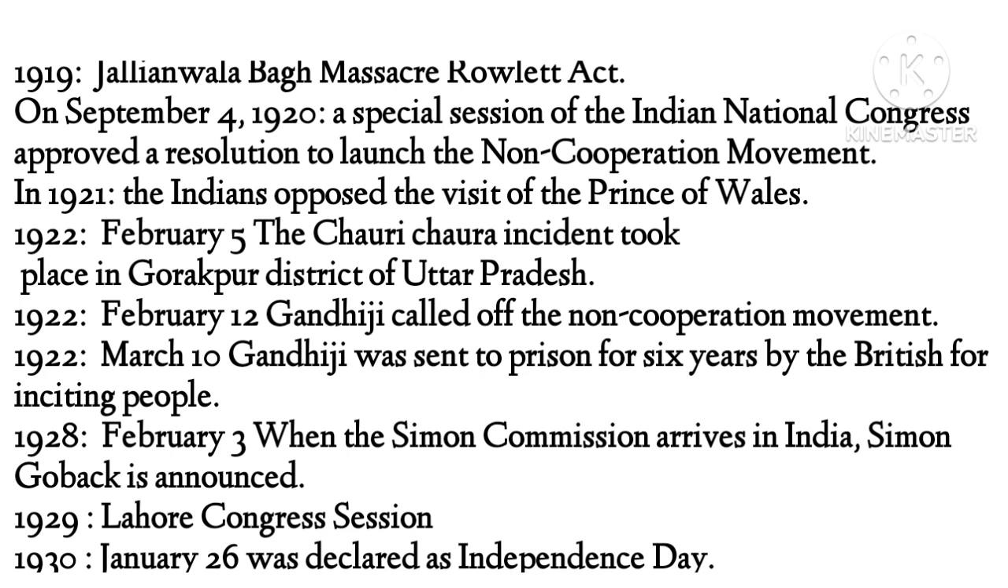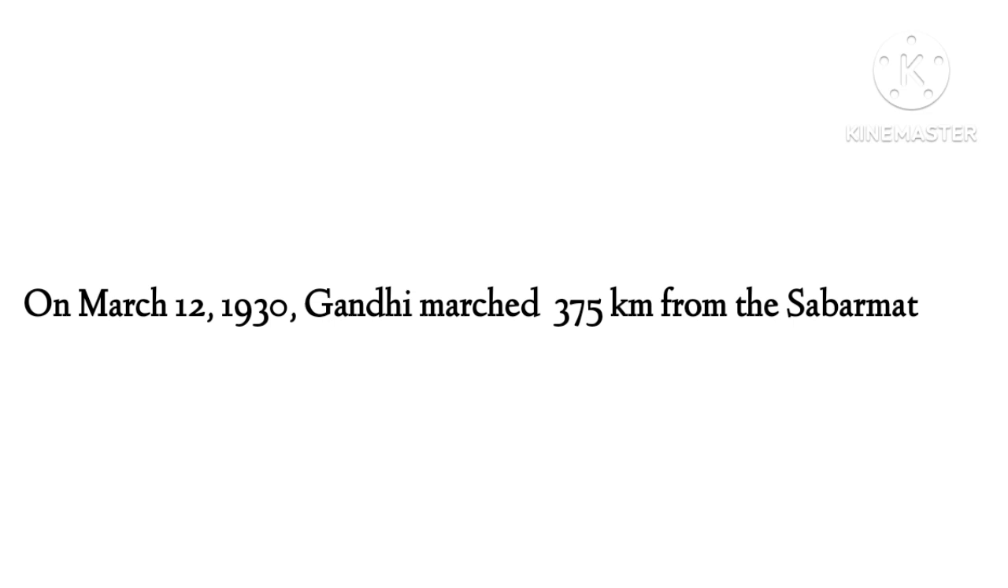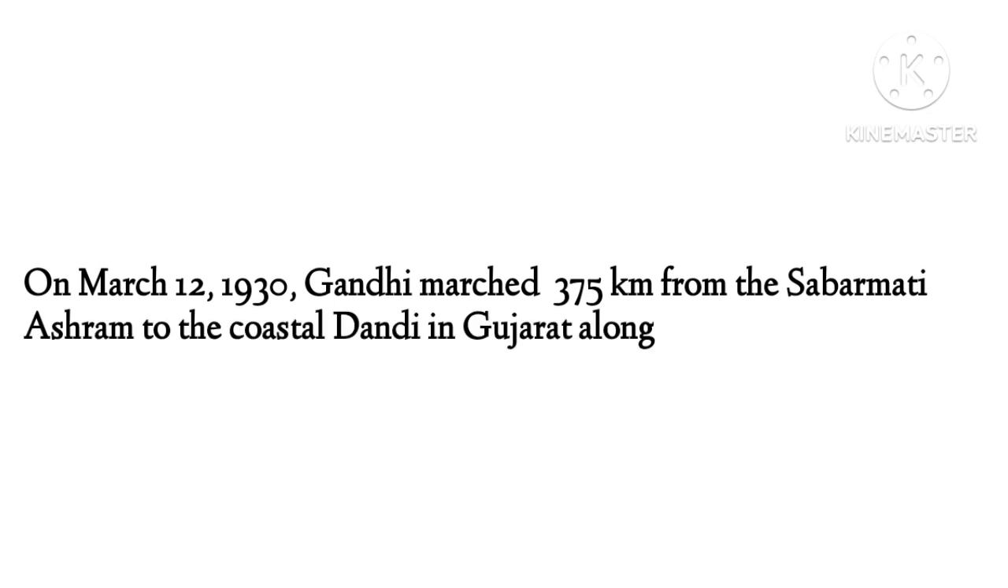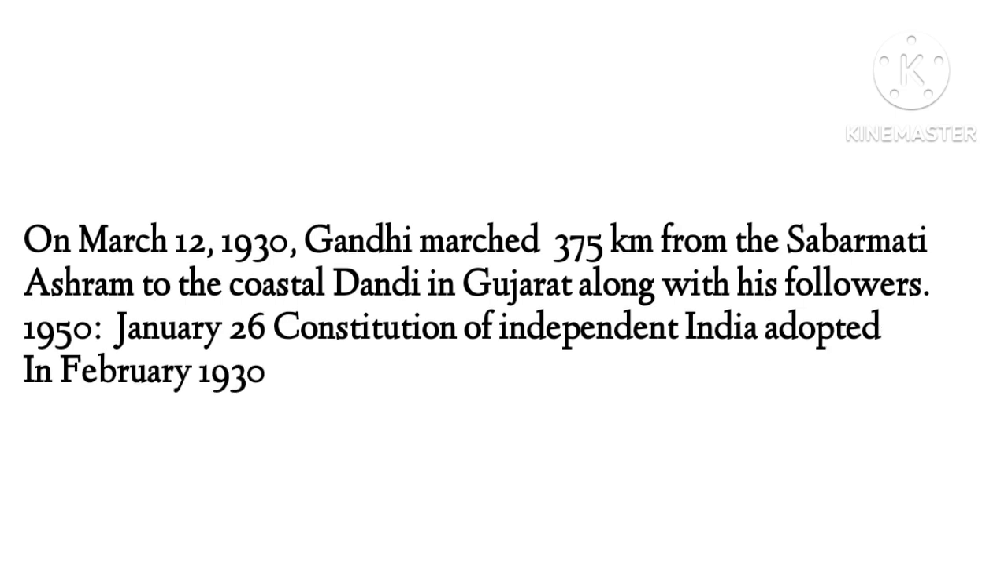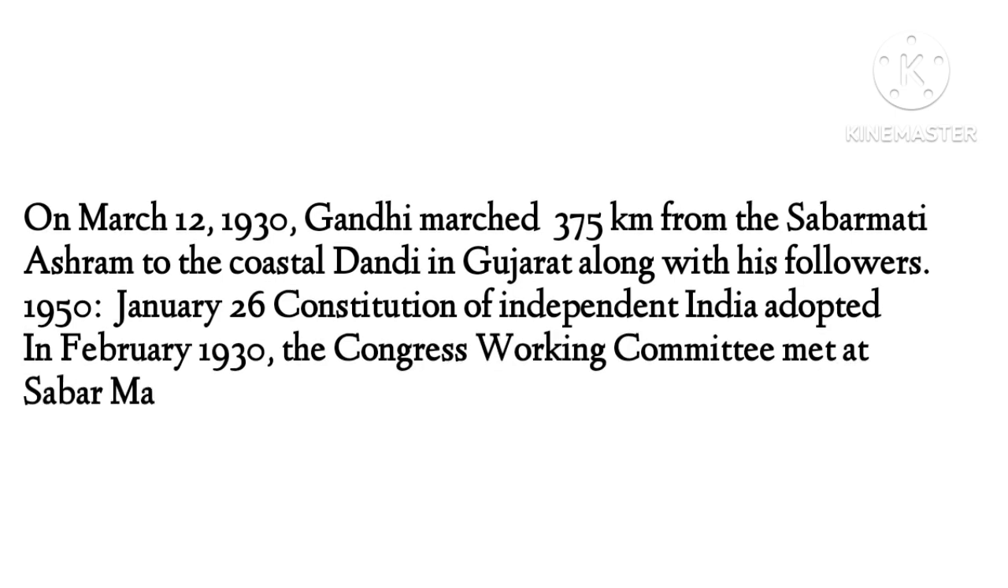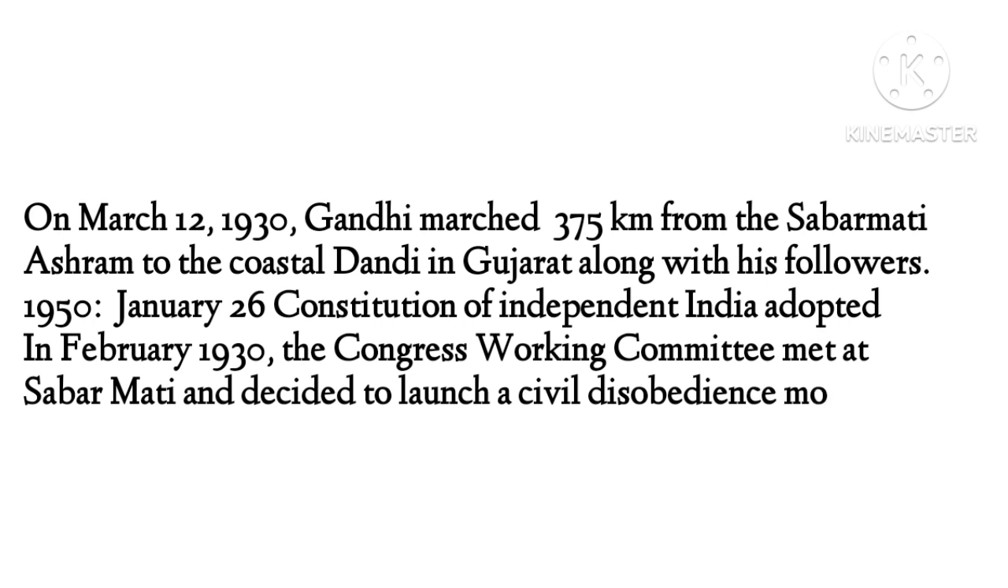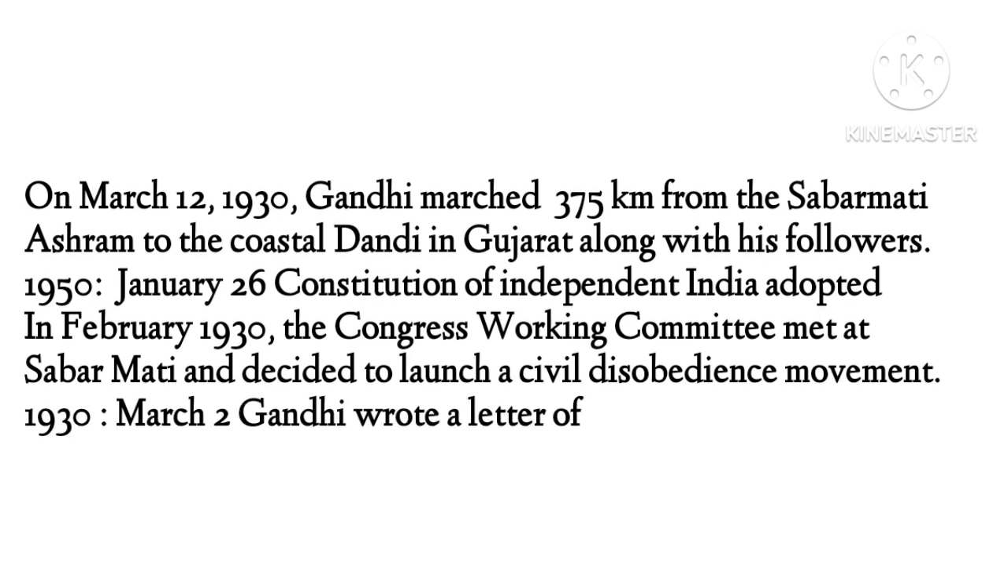1928, February 3rd, when the Simon Commission arrived in India, Simon Go Back slogans were raised. 1929, Lahore Congress session was held. 1930, January 26th was declared as Independence Day. On March 12, 1930, Gandhi marched 375 kilometers from Sabarmati Ashram to coastal Dandi in Gujarat along with his followers. 1950, January 26th, Constitution of Independent India adopted.